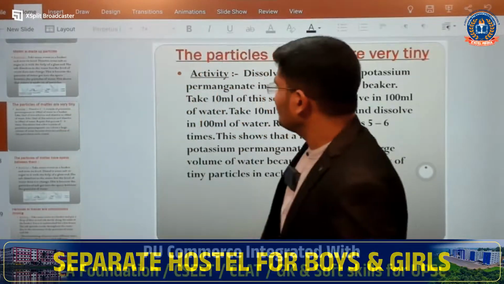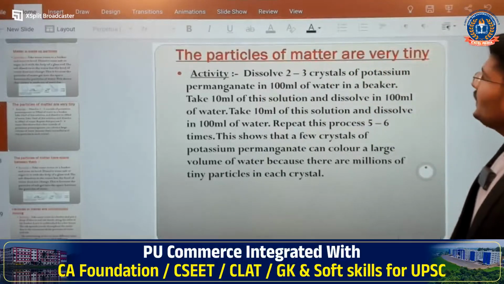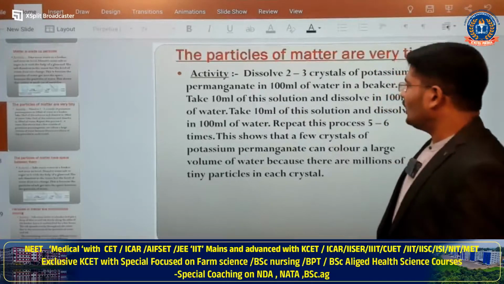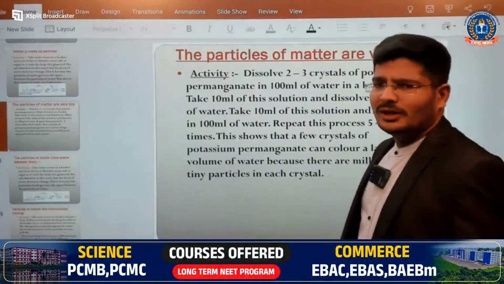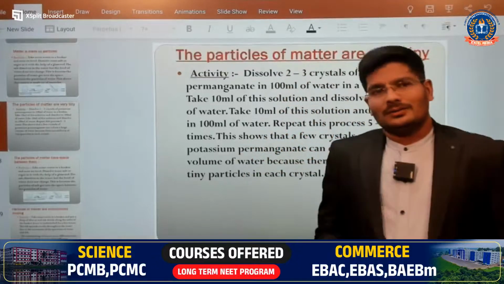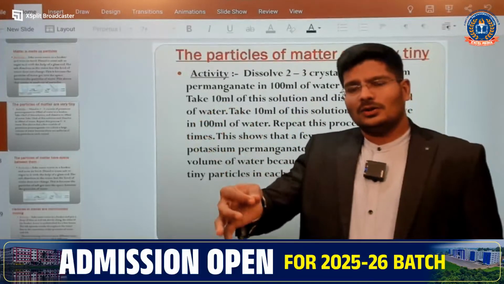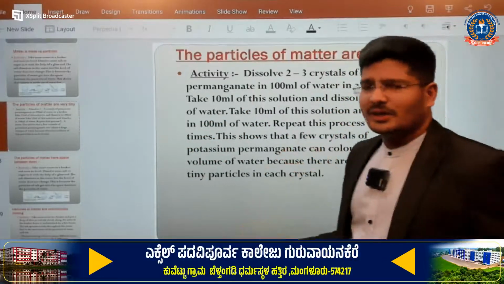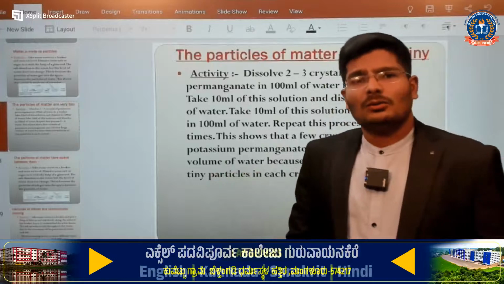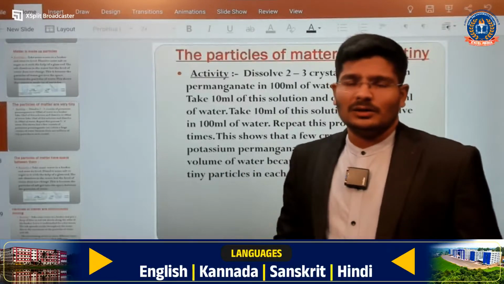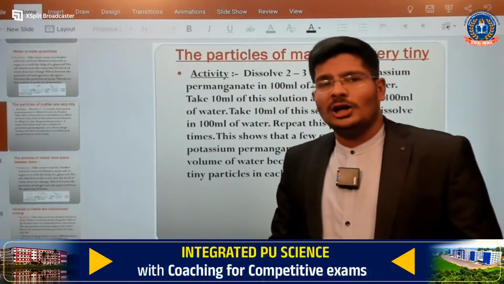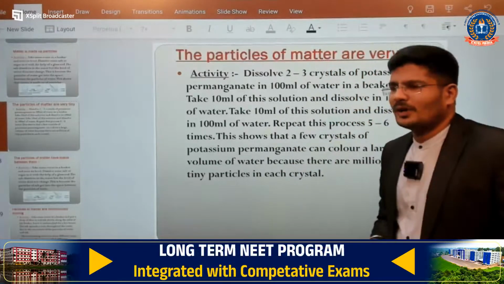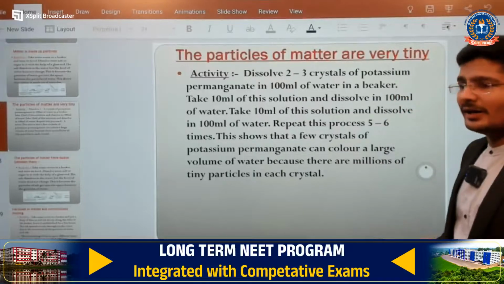The second activity says the particles of matter are very tiny. The activity says: dissolve 2 to 3 crystals of potassium permanganate in 10 ml of water in a beaker. Simply, you take a glass of water and put in one or two crystals of copper sulfate, or potassium permanganate, one and the same. Copper sulfate gives you blue color. Potassium permanganate gives a royal color. Which is the royal color? Can anyone tell me the color of potassium permanganate?